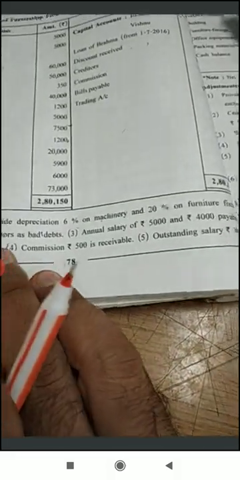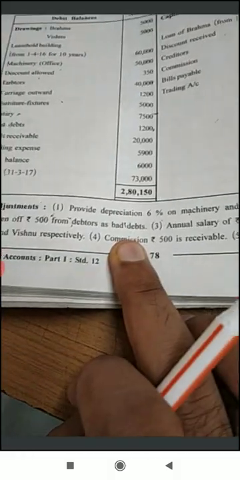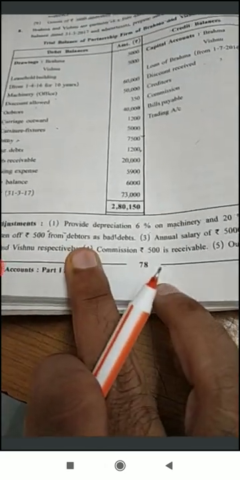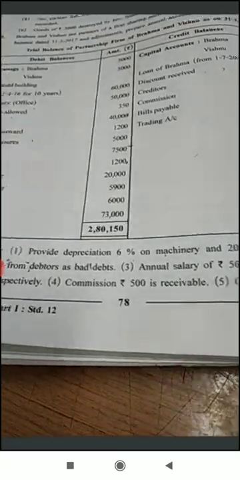Go for the next one, and here the next adjustment, write off 500 from debtors as bad debt. Only bad debt is given. BDR and RDD are not given. So in this case only bad debt is given. So we calculate here debtors minus bad debt.